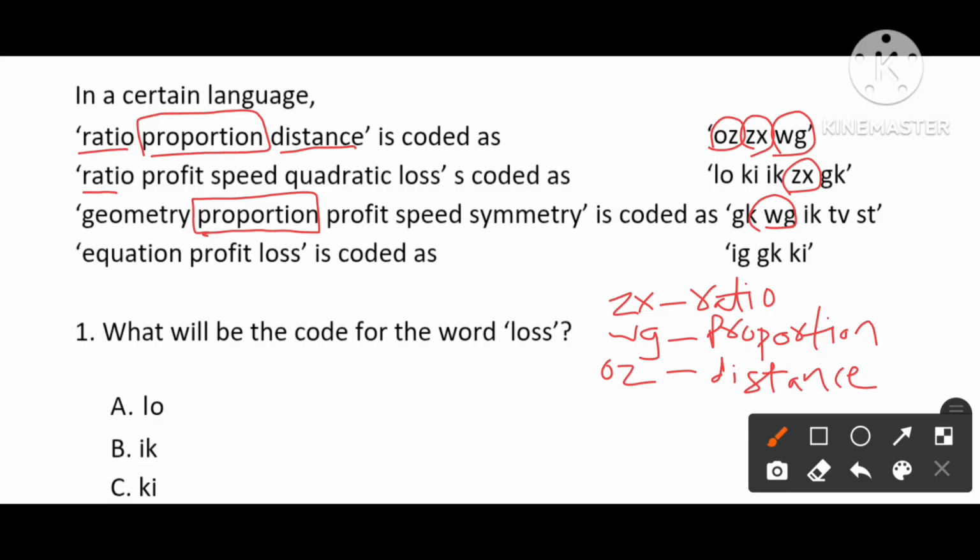Next we reach this word. We need to check profit. Profit is common in 1 and 4, and 3 also. So the common code we see in 2, 3 and 4, which is... GK, we see is common in all the 3. So GK is the code for profit.